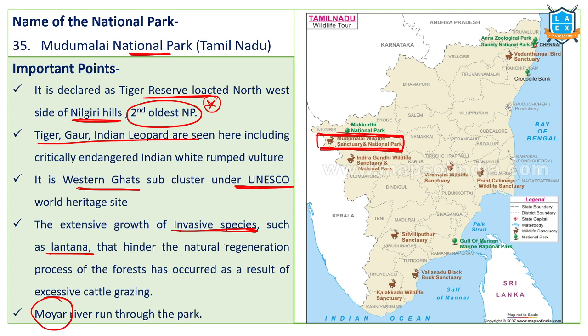The Moyar River runs through this national park. Above this national park, we have another national park called Mukurthi National Park. South of it, we have Indira Gandhi Wildlife Sanctuary and National Park. Important: Mudumalai, second oldest national park in India.